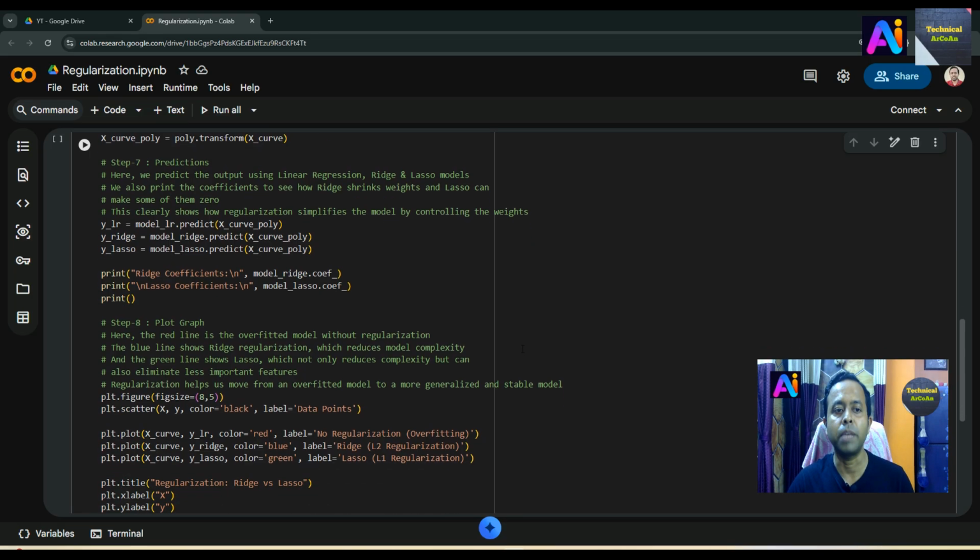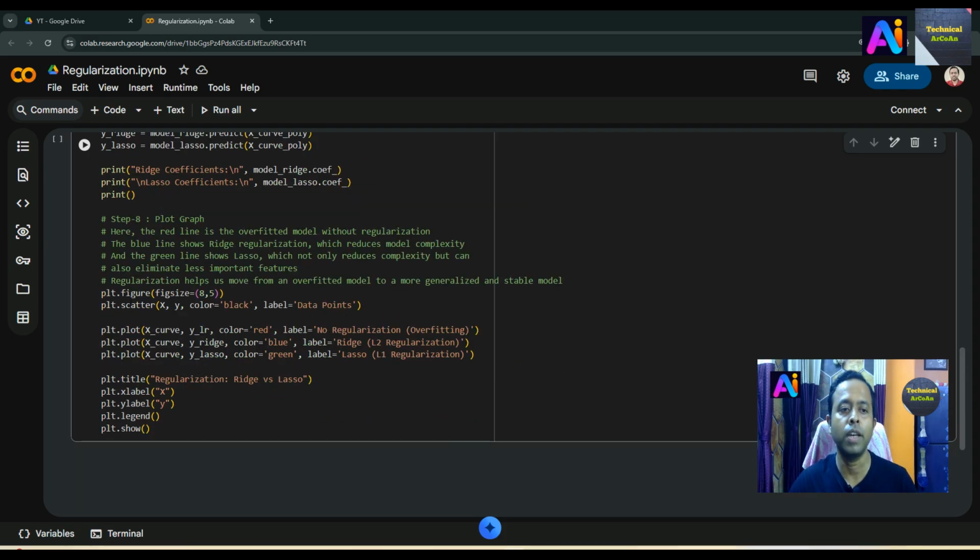Okay, and the last step, step 8, plot the graph. So here the red line is the overfitted model without regularization, and the blue line shows the Ridge regularization, which reduces model complexity, and the green line shows Lasso, which not only reduces complexity but can also eliminate less important features. So regularization helps us move from an overfitted model to a more generalized and stable model. In that case we use here figure, scatter, plot, title, xlabel, ylabel, legend, and show.